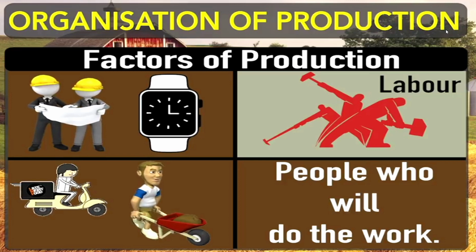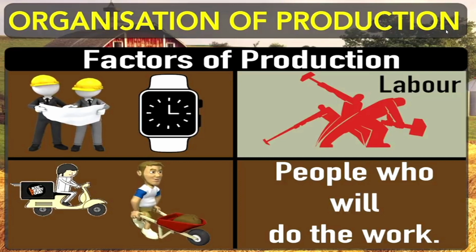Some people are well qualified, well skilled, operating various kinds of new modern machines and dealing with new technologies. On the other hand, some people are doing very ordinary work in factories and at various other places. People who do work for us are called laborers, and they work in different kinds of works in our society. So labor is the second factor.